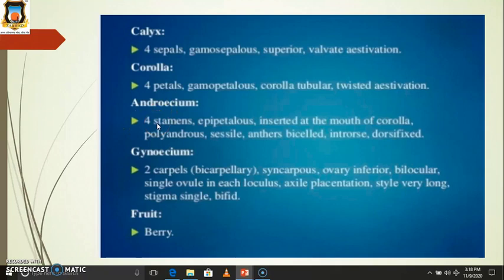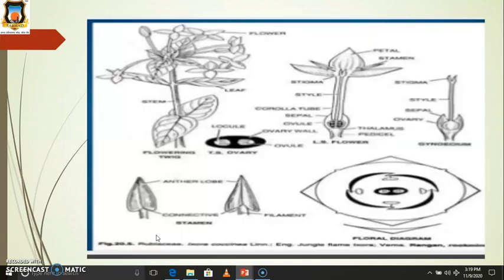Then androecium. There are four stamens. Epipetalous means the stamens are attached to petals. They are inserted at the mouth of the corolla. They are polyandrous, sessile. Anthers are bicelled. Then gynoecium. The gynoecium has two carpels, means bicarpellary. Syncarpous, the carpels are fused. Ovary is inferior. Then fruit. It is a berry type of fruit.